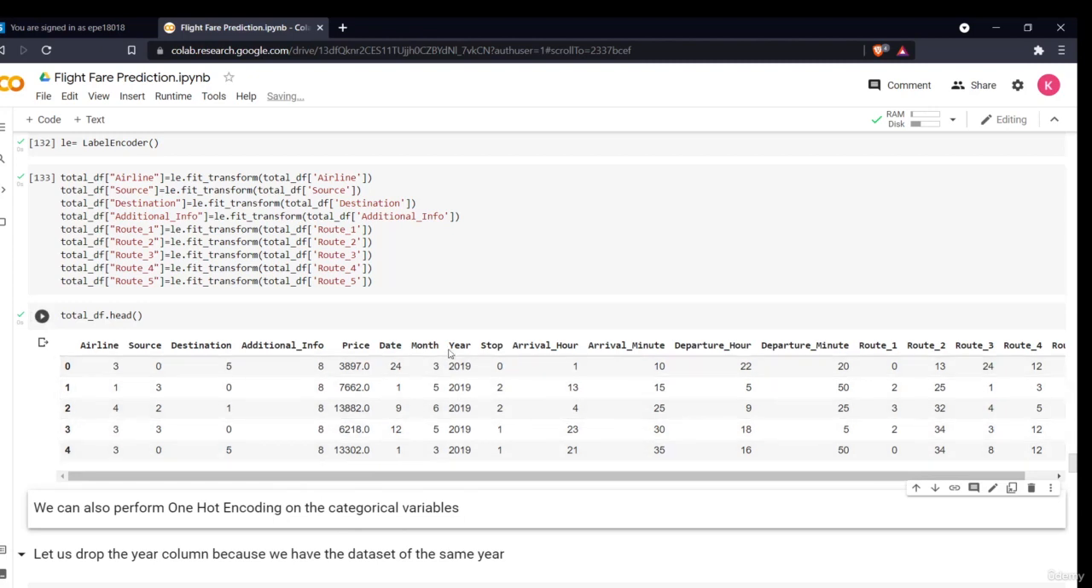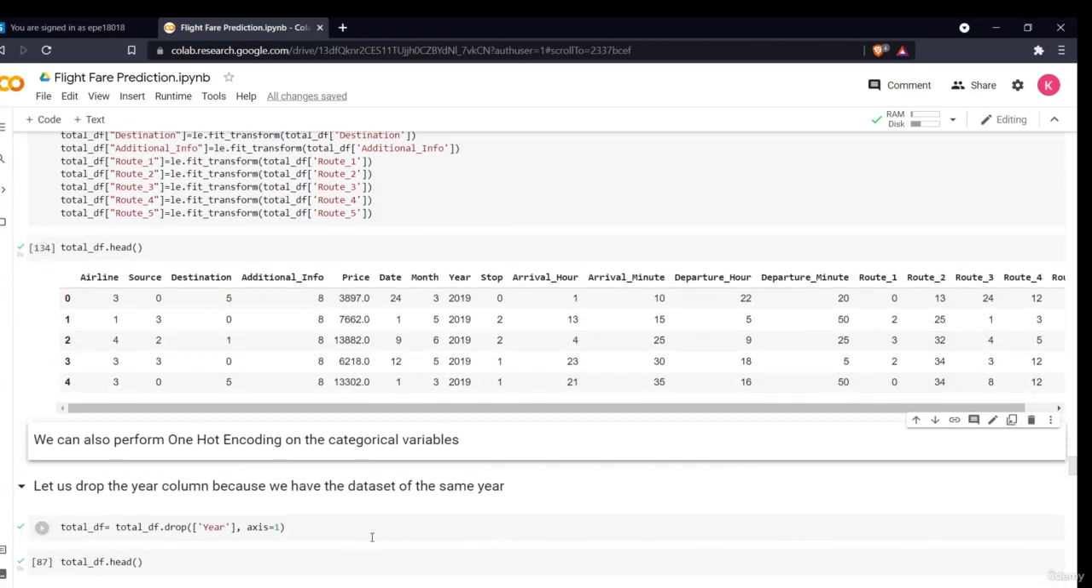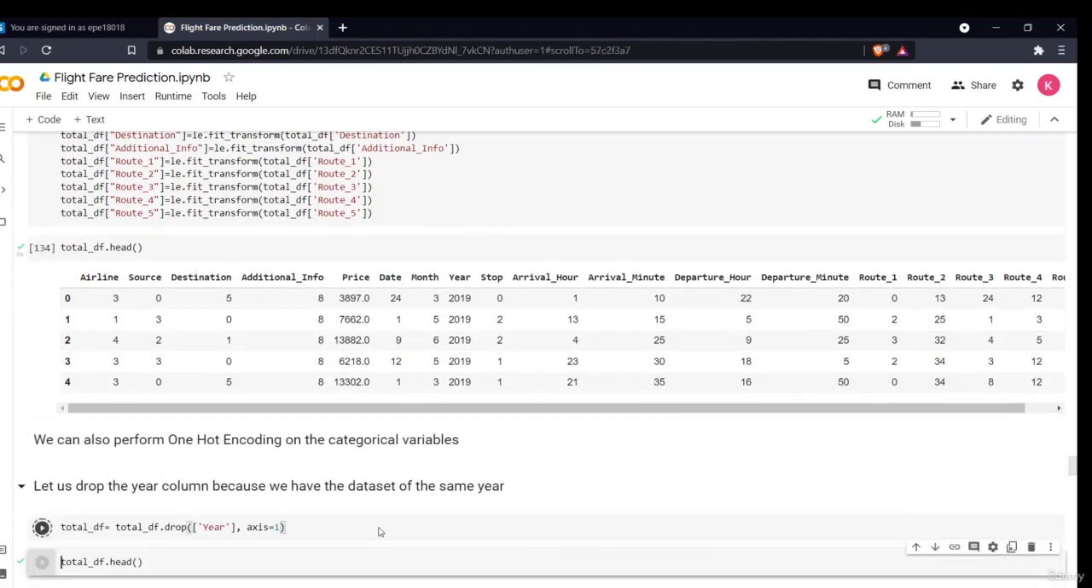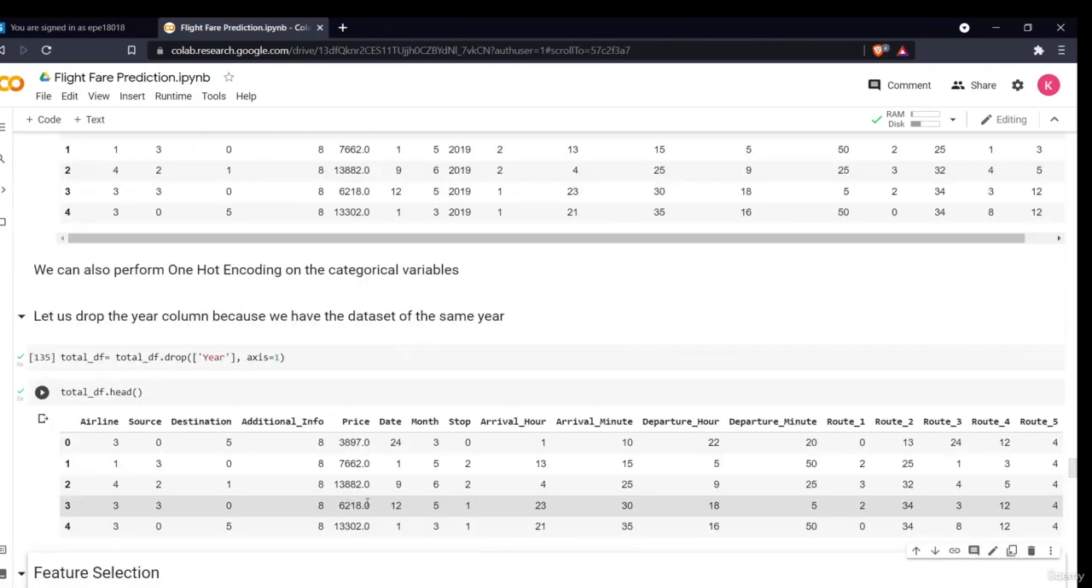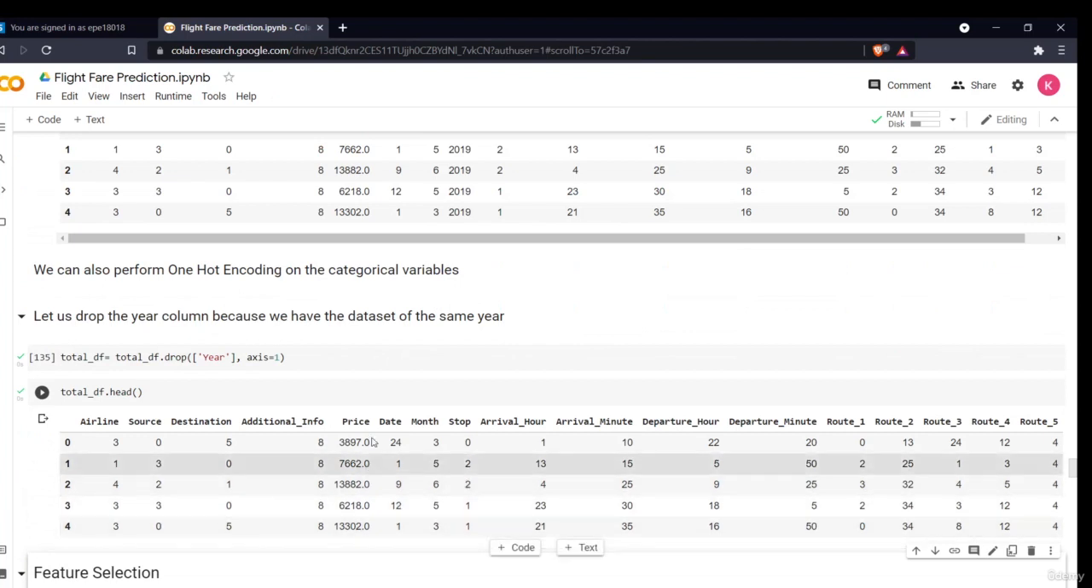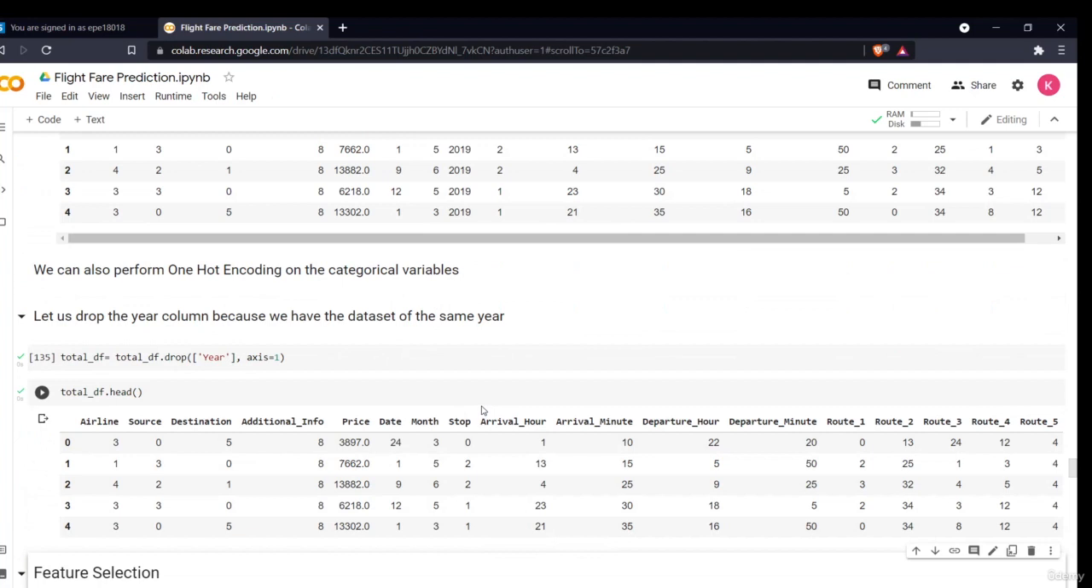Now there is one another column which is the year. This is the same for all, because as you remember, I told you that the data is only for the same year. So there is no use to keep this column. We'll drop the year column. Now our data is ready. Now the final thing we have to do before model building is we'll select the features. There are different features. We'll select the features which are the most important. That I'll show you in the next section.